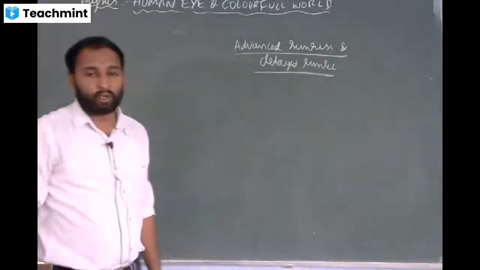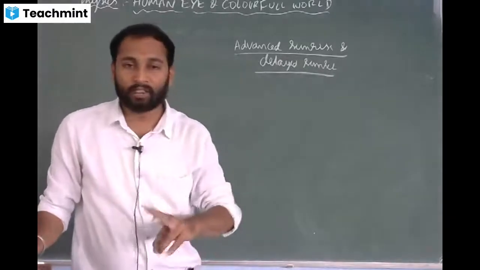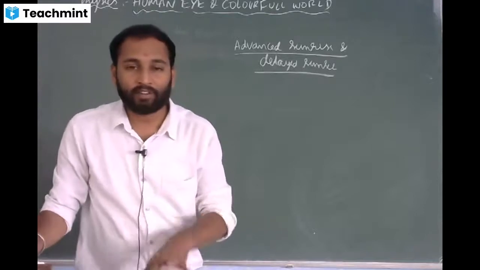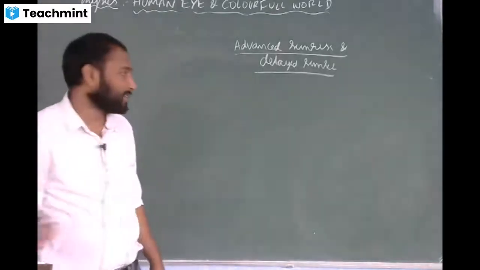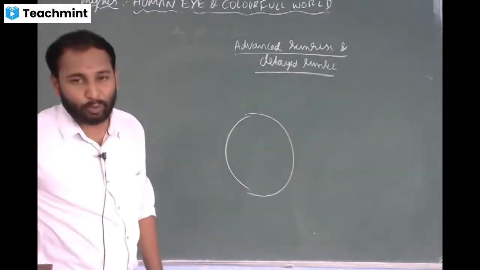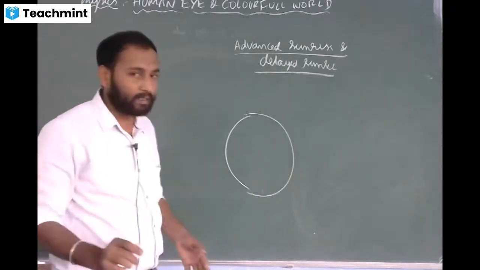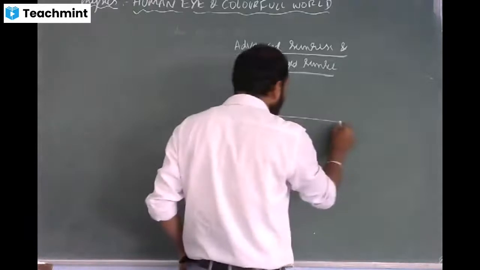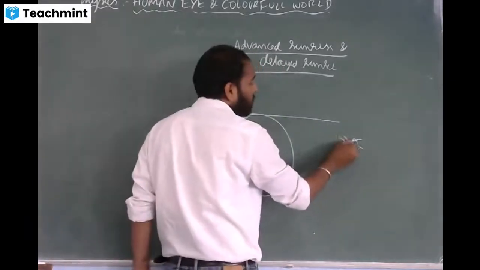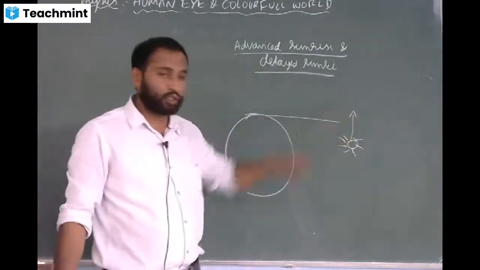Okay, the sun is visible to us about 2 minutes before the actual sunrise and 2 minutes after the actual sunset. Did you understand? If this is the earth, the sun is visible to us about 2 minutes before the actual sunrise. If you consider this as the horizon, and the sun crosses this horizon, we call it the actual sunrise.